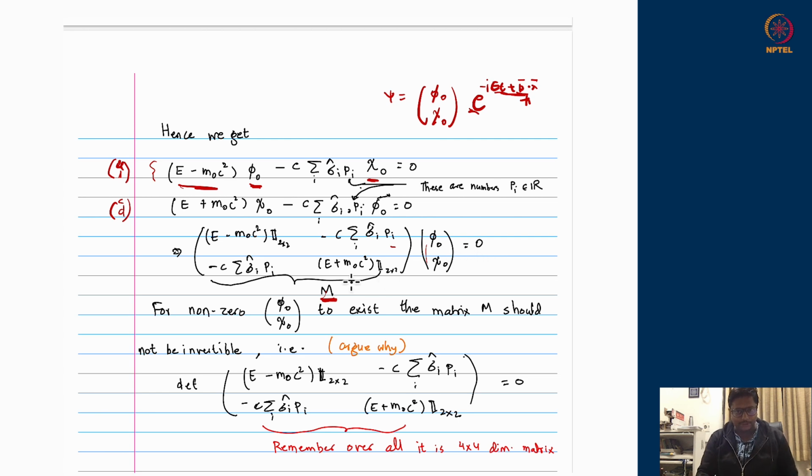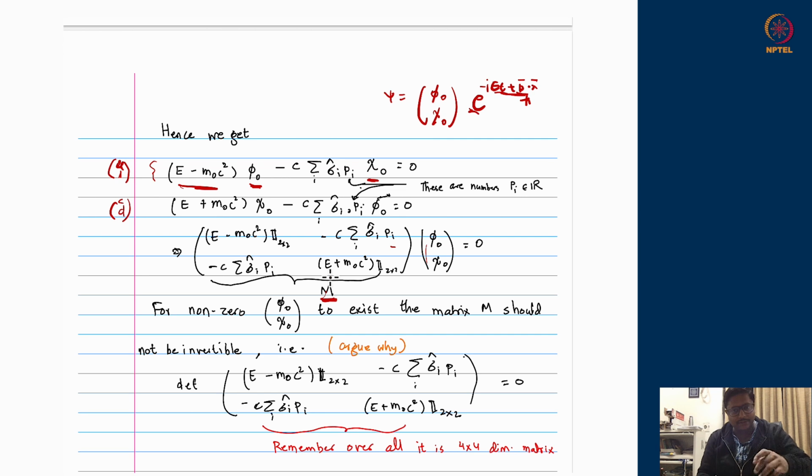That can be only possible if this matrix M does not have an inverse. Why am I saying so? Suppose a matrix M has an inverse, I can multiply M inverse to both sides. M inverse multiplying 0 will remain 0, and M inverse multiplying M on the left hand side will become identity. So identity acting on phi naught chi naught should be equal to 0. That means phi naught and chi naught should individually be 0. This will happen if M is an invertible matrix. So therefore I do not want M to be invertible. M should be a matrix whose inverse should not exist.